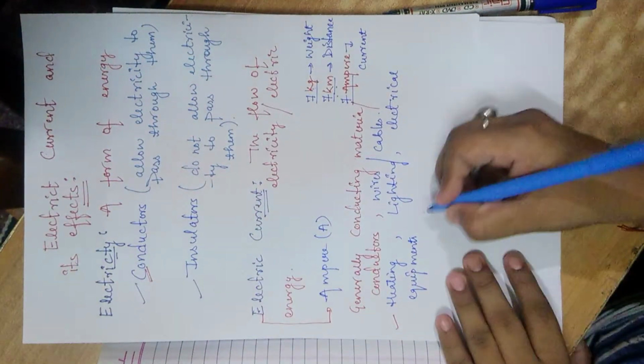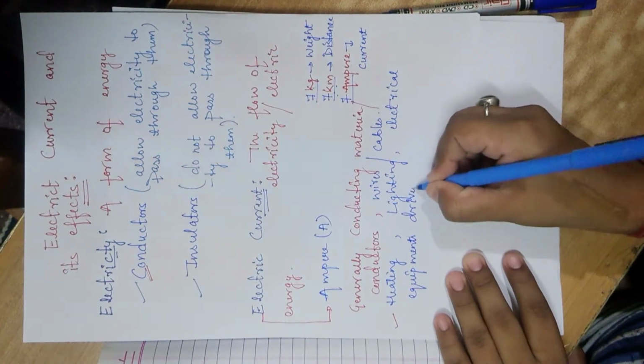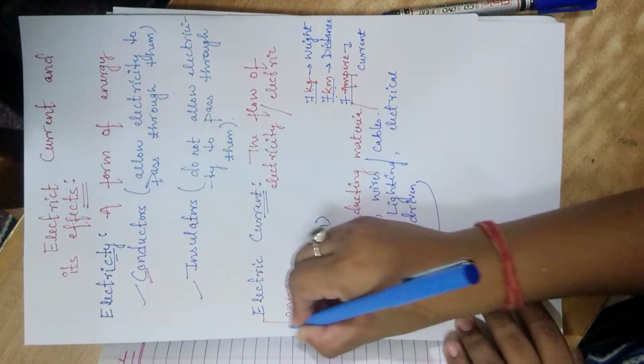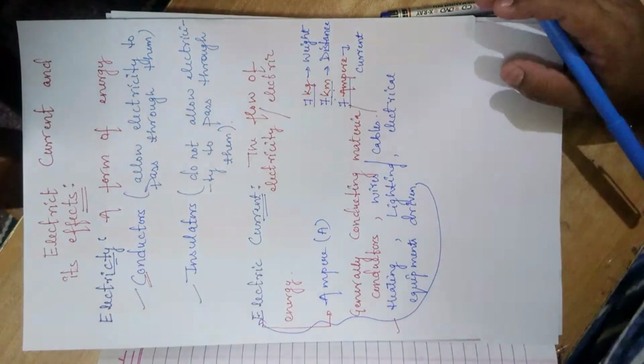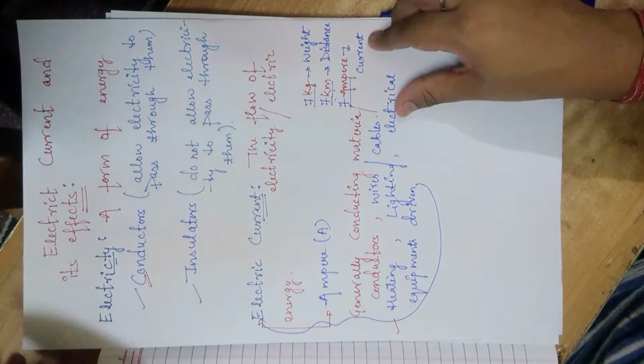They are all driven due to this electric current only. Okay, so this introduction part is now completed. We'll now move much deeper into the topic.